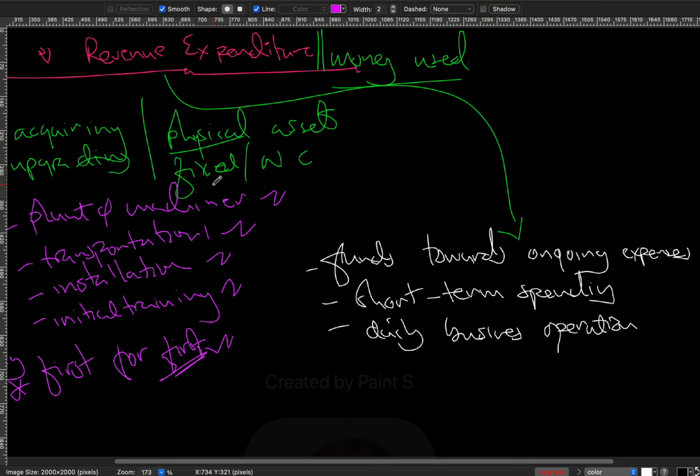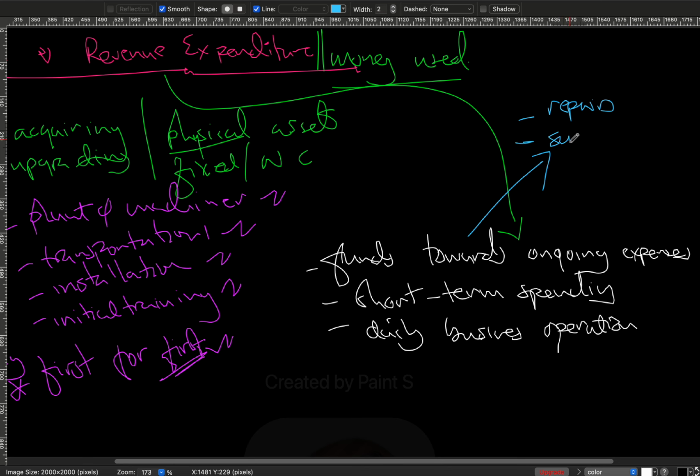Back to the plant and machinery example, if we are now carrying out some repairs because the machine has malfunctioned, and we put in some money for repairs, repairs come through as maintenance costs, so they're revenue expenditure.